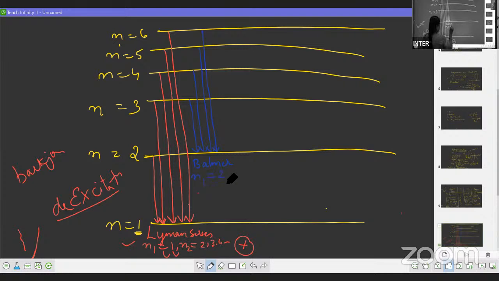N1 is 2. N1 मतलब इलेक्ट्रॉन कौन से ऑर्बिट पे आके रुक रहा है? So the electron is coming to the second orbit. Then N2 मतलब इलेक्ट्रॉन कौन से higher orbit से आ रहा है? So this is 3, 4, 5 and so on. Now, in what region can we see this? We can see this in the visible region. Okay, so this is about the Balmer series.